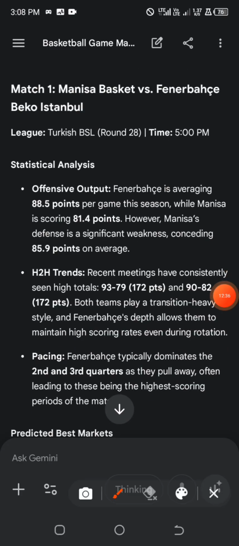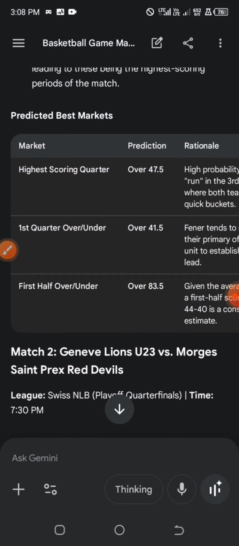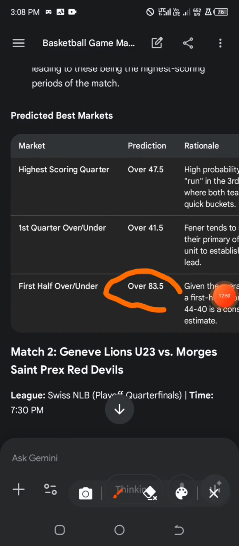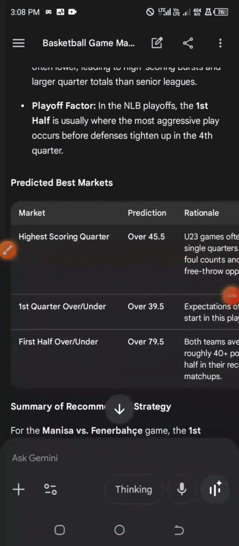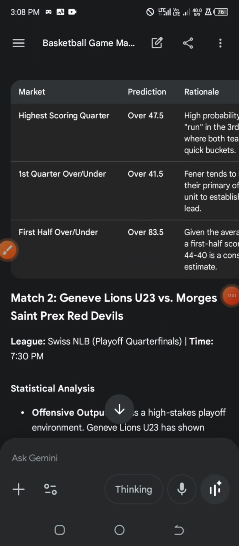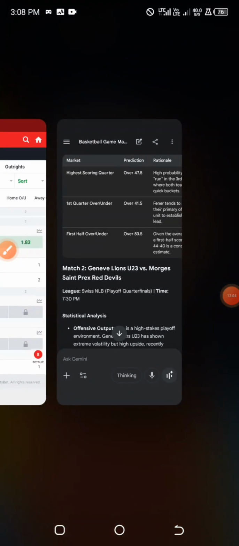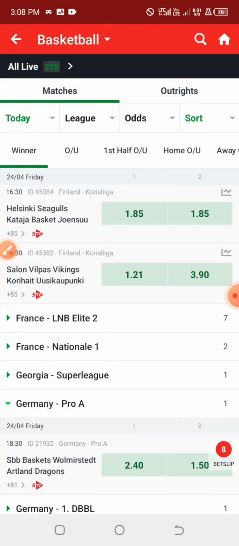Now, on our next list, we have the match under the Turkish League, the match between Manisa Basket against Fenerbahce. The first half prediction is actually over 83.5. And the second game on the list, the first half for that one is over 79.5, that is under the Switzerland League. Right, so let's check the odd line for these two games.